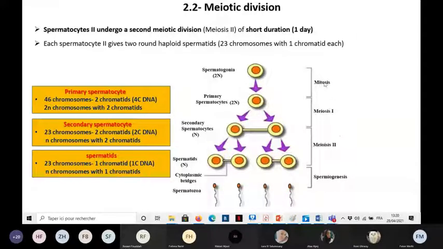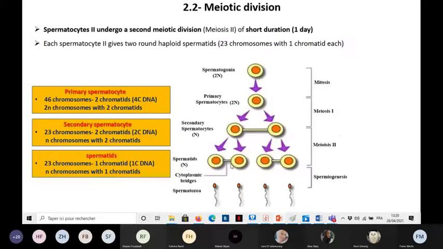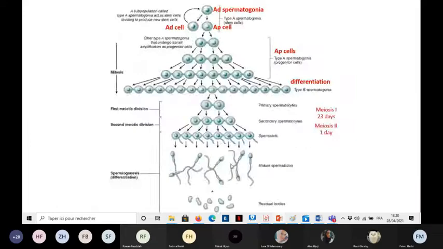And here in the mitosis, it will last for 16 days, almost also. So now we will move to talk about the spermiogenesis, or the cytodifferentiation of the spermatids. The spermiogenesis is the process of differentiation that happens to the spermatids. During this differentiation, those haploid round spermatids, if you can see, they are round cells.